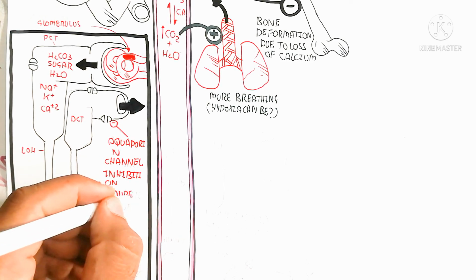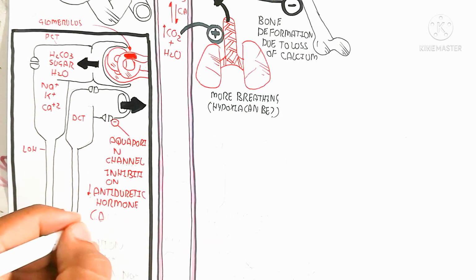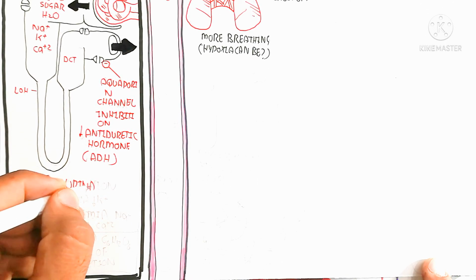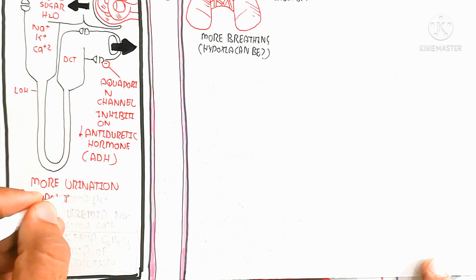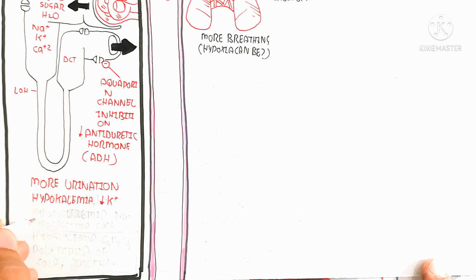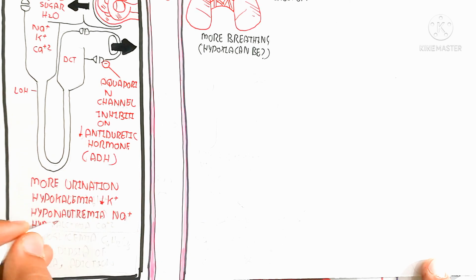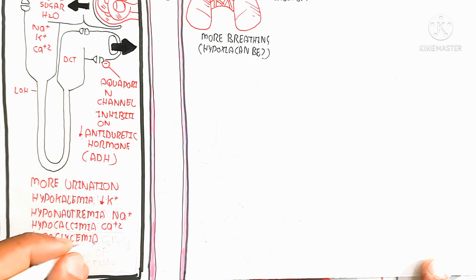So the aquaporin channel is inhibited, and antidiuretic hormone will decrease because the glucose as well as the carbonic acid and water will lead to excretion, because there is no need for more water or carbonic acid.